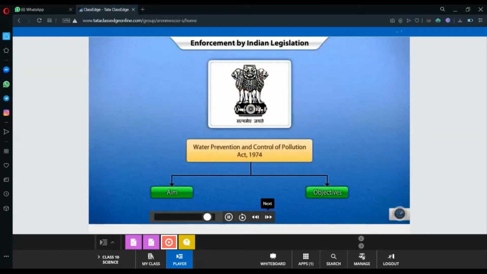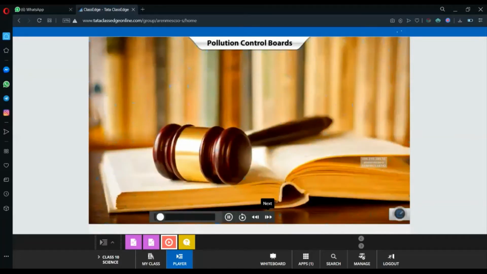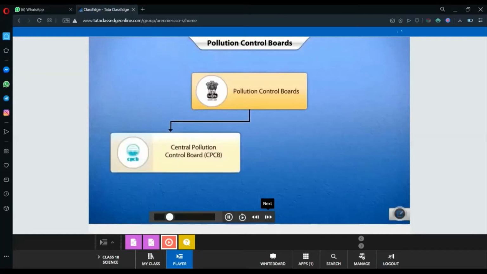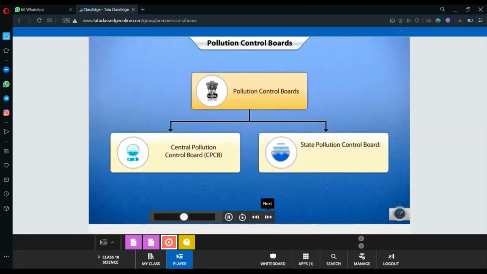Let's understand the role and objectives of the Water Prevention and Control of Pollution Act, which was laid down in 1974. Click each button to learn more. To execute the acts properly, the Indian government has set up the Central Pollution Control Board or CPCB along with its counterparts, State Pollution Control Boards. In Maharashtra, the Maharashtra Pollution Control Board or MPCB keeps a check on implementation of the acts.